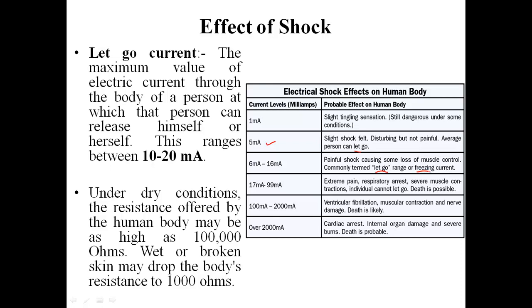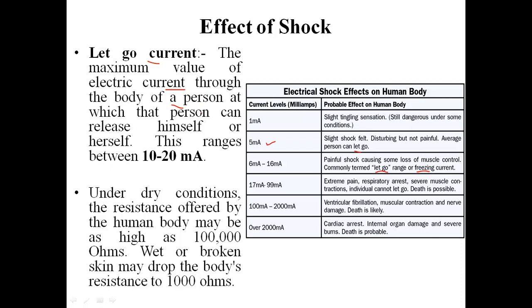Okay? Let go current, or freezing current. So what is let go current? Let go current is the maximum value of electric current through the body of a person at which that person can release himself or herself from that particular contact.